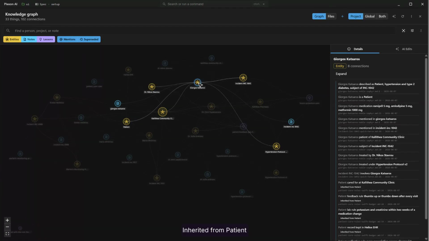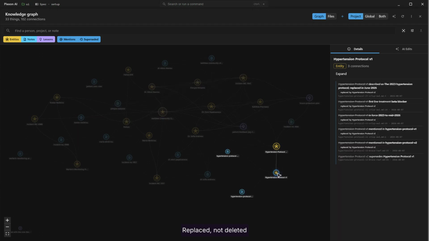His patient carries the clinic-wide rules as well, and neither of those two notes mentions the other. The protocol that got replaced is still here, struck through and pointing at the version that replaced it. Contradictions get shown, not deleted.